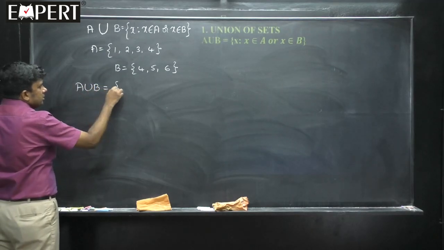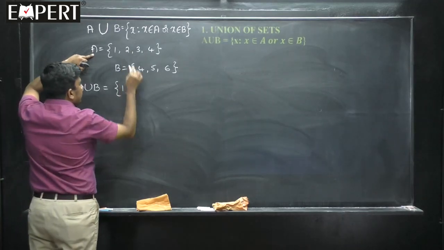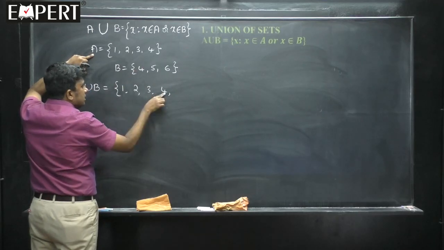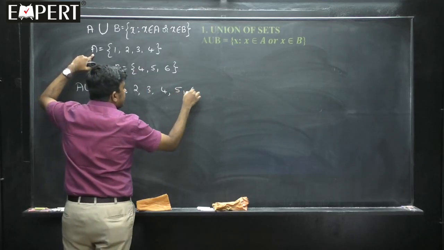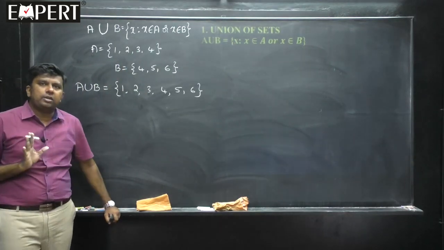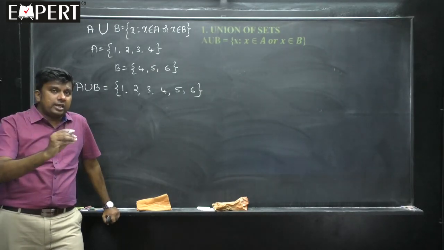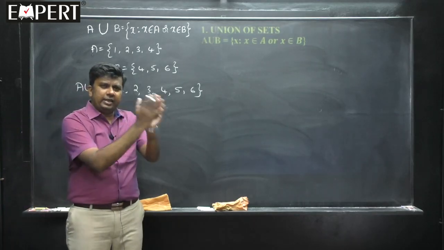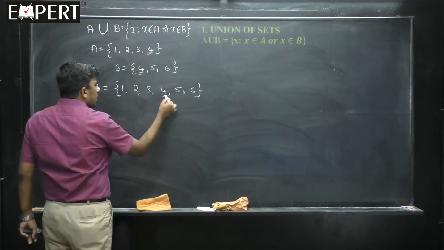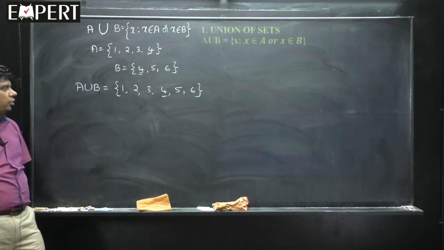When I say union, students, 1 belongs to A, therefore let me make note of that. 1, 2 belongs to A, 3 belongs to A, 4 belongs to A, then come to B. 4 is already listed, so don't write it again. 5, 6. I am not worried whether this element belongs to A or B, but it belongs to at least one of them. That's enough for me. This is how we define union. Union means the collection of all those numbers which are present either in A or in B or in both. If 4 is there here and 4 is there here, not a problem, but don't write it twice, write it only once. This is called union.